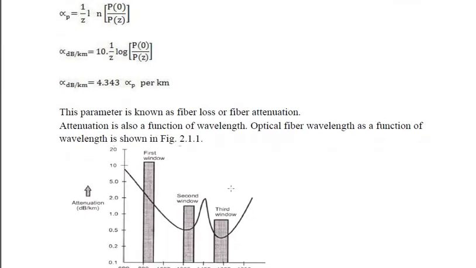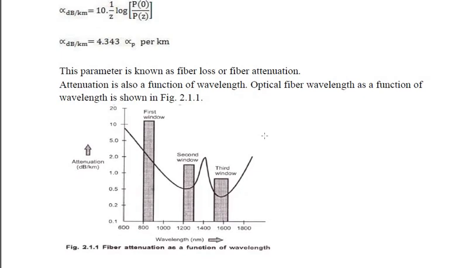Attenuation is also a function of wavelength. The optical fiber attenuation as a function of wavelength is shown in the figure below. So this figure shows attenuation in dB per kilometer with respect to wavelength in nanometer. So you can see when the wavelength is less, attenuation is high. When wavelength is increasing, attenuation is also decreasing. So for the first window, attenuation is high. For the second window, the wavelength is increasing and attenuation is decreased. For the third window, attenuation is more or less the same as the wavelength increases.